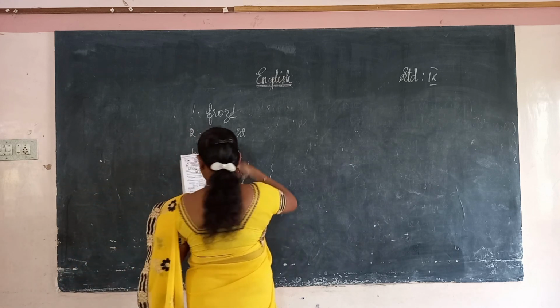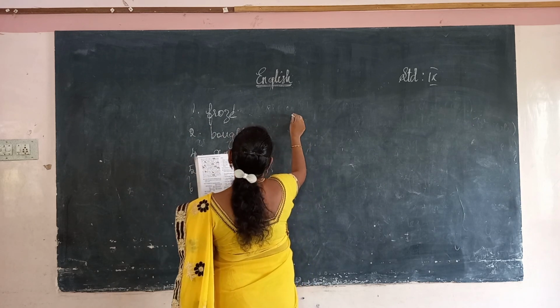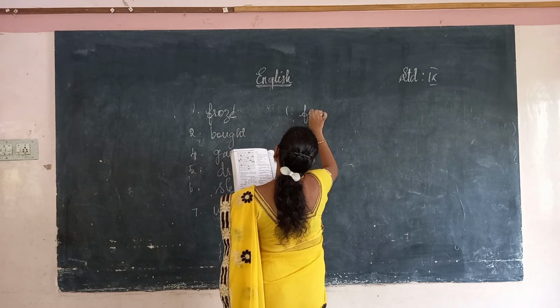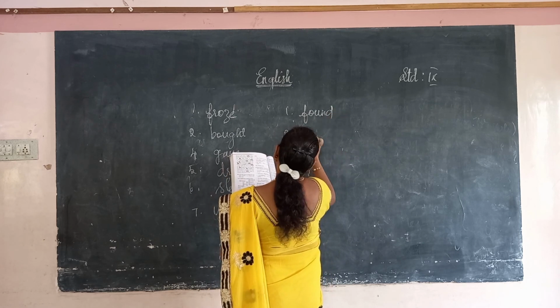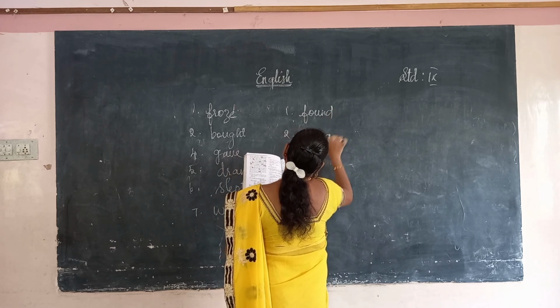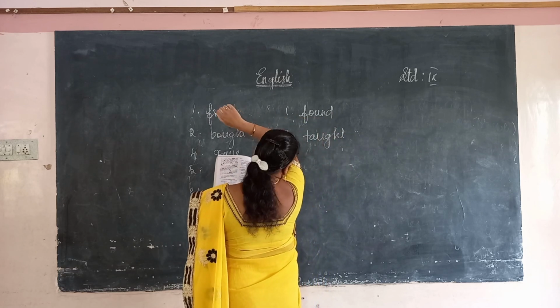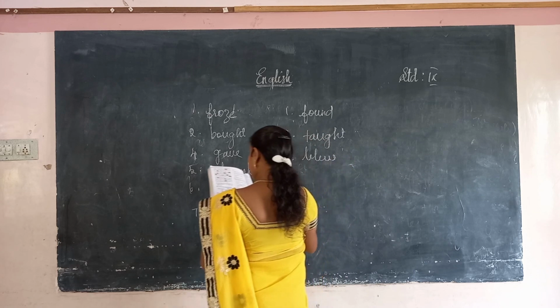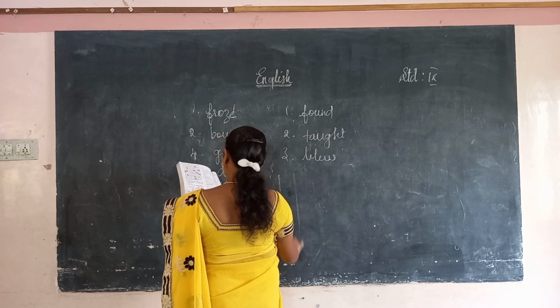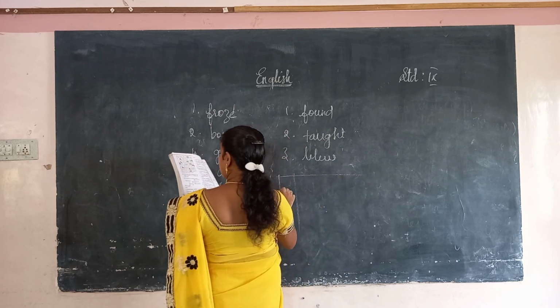Then the down, this is a crossword. Okay. The down, find is found. Tony taught, teach, that is taught. Blow, blew. Okay. Here is a word.